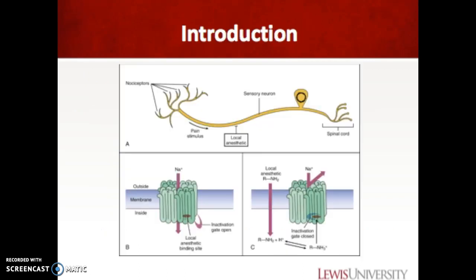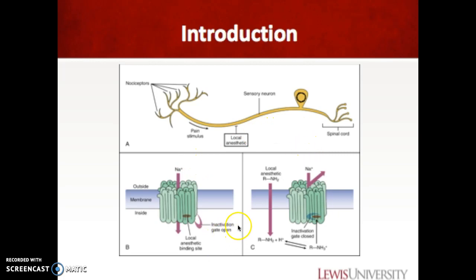Shown here is the mechanism of action of a local anesthetic drug, such as benzocaine. In the example, it shows an amine group as the local anesthetic, so it could be lidocaine, but benzocaine has the same mechanism of action in the body. Under normal conditions, sodium channels would be open to allow sodium ions to pass, causing the action potential or pain stimulus to pass on to the spinal cord.